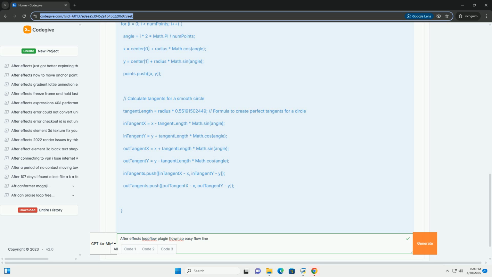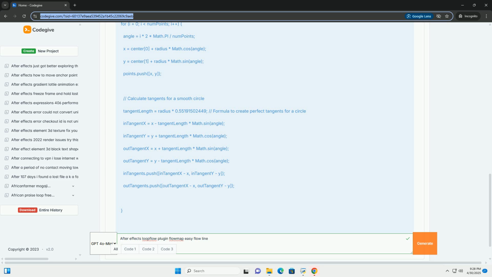4. Apply Loopflow. Select the particle_precomp layer and apply the Loopflow effect from the Effects and Presets panel. 5. Loopflow settings. Let's explore the key Loopflow parameters. Source. Set this to the flow map layer. Loopflow will sample the color values from this layer to determine the flow direction.